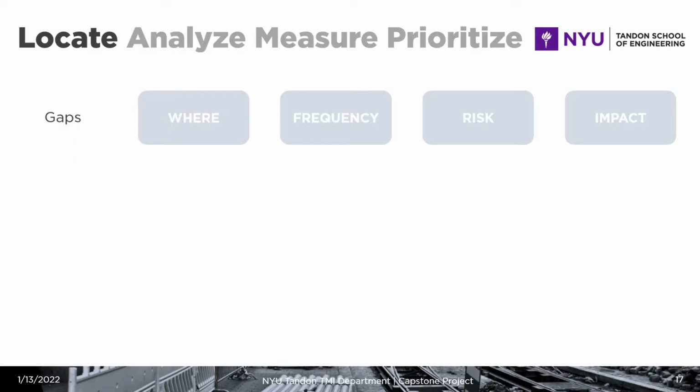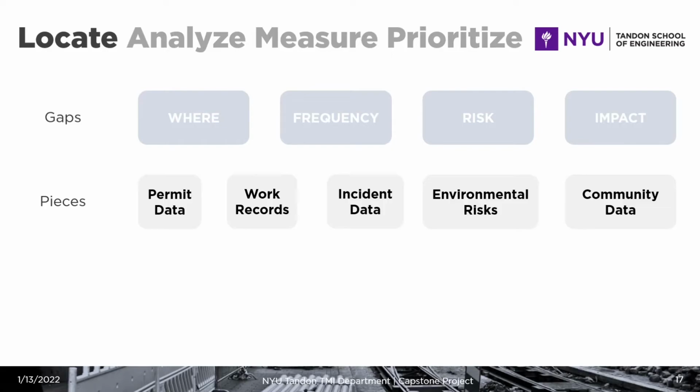The first step of this methodology is locate. Locate refers to a series of gaps that we have presented in terms of data requirements. These gaps, or data needed, are: where are disruptions happening, what is the frequency of these disruptions, what risk do they represent, and what is the impact that the disruptions could have in a particular community. So these different gaps are what is guiding the selection of data. The data here are the different pieces that are going to be filling these gaps. And these pieces are permit data, work records, incident data, environmental risk, community data, among others.